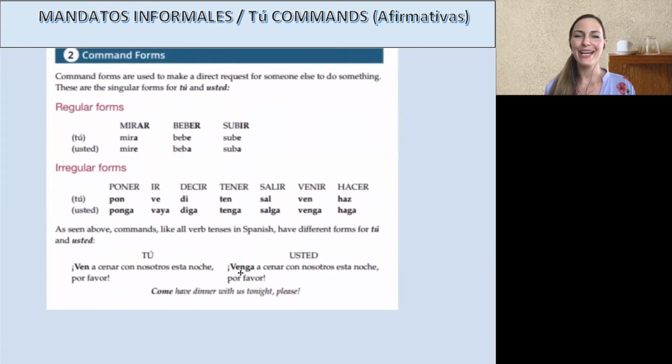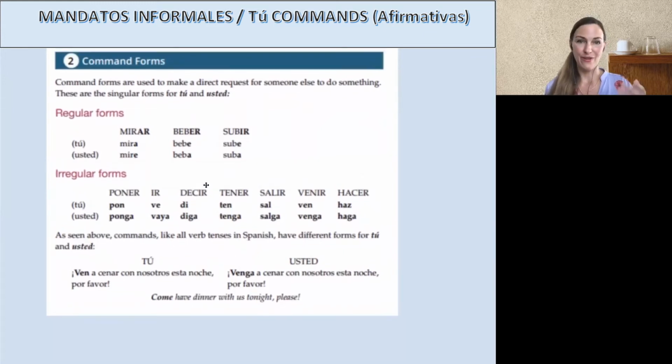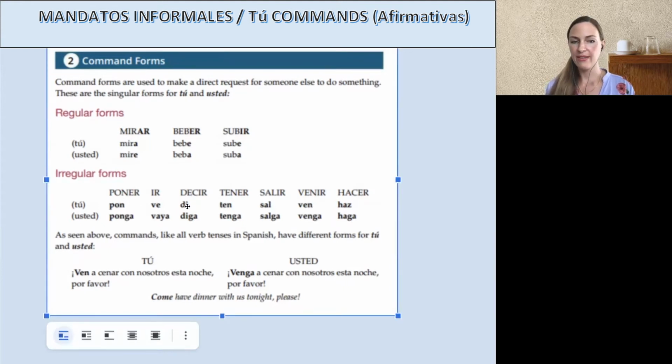And to help you, I have una lista. This is from our libro de texto, sí, gente. Okay, so entonces, if you look here, irregular forms, these are the ones you need to memorize. Just look at tú, right? We're not doing formales. We're not doing usted. So if I want to say put, pon. It's not pone. It's pon. To go, instead of vas, take off the S to va. No, it's ve. Ve. Okay? Memorize. You just need to memorize.